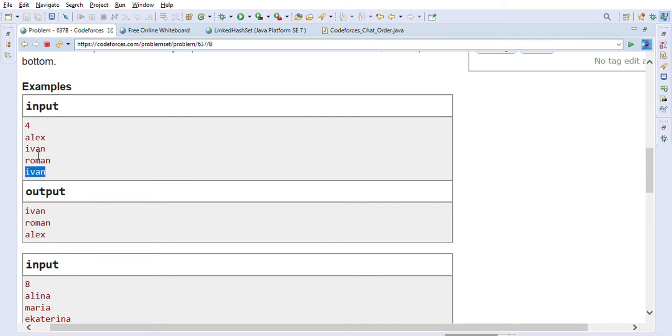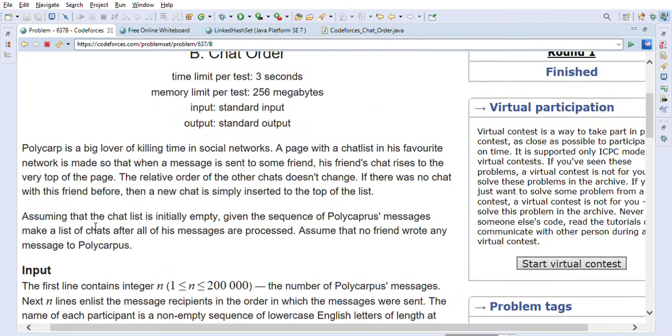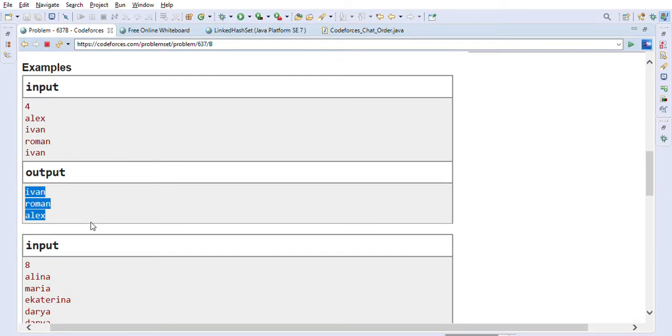So newest is Ivan, then Roman, then we will ignore the older Ivan message, and then we will put Alex here. This is what the chat order problem is. We have this input given to us and we have to print this output.